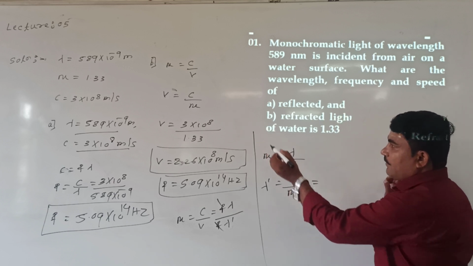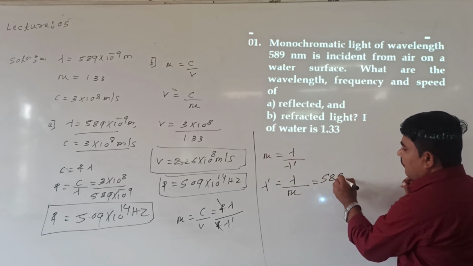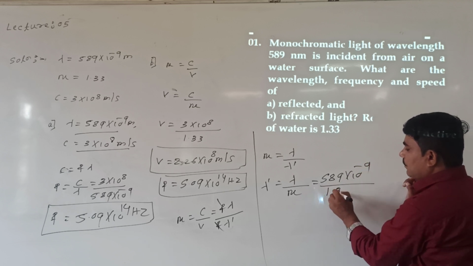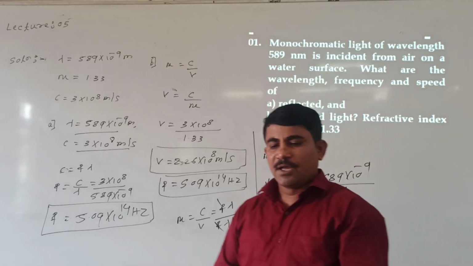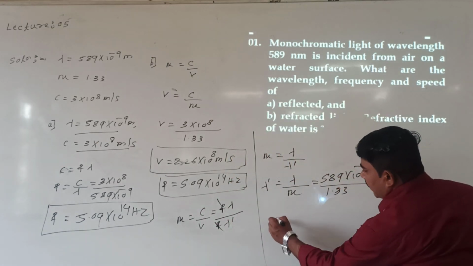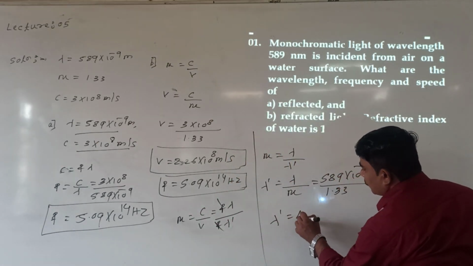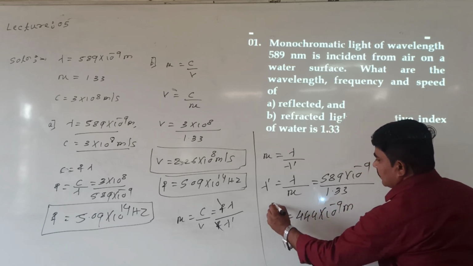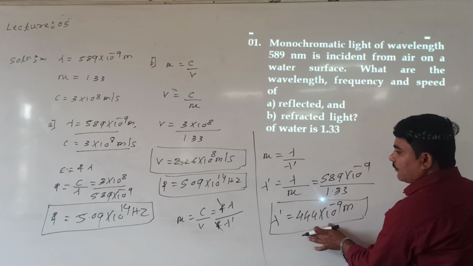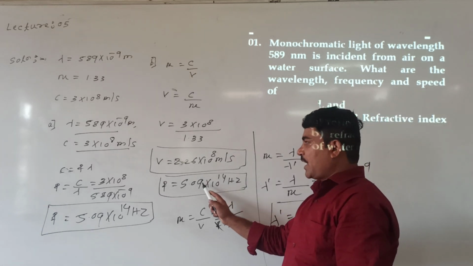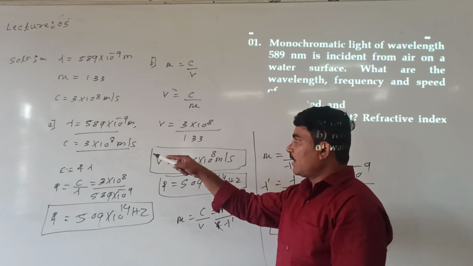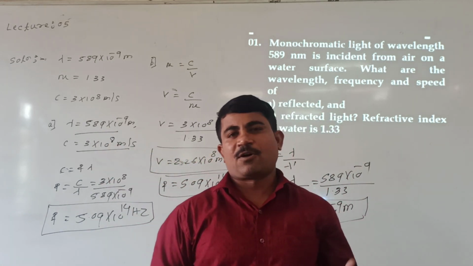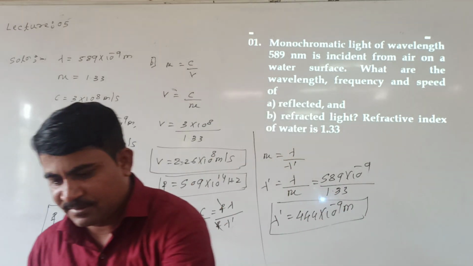Lambda, how much? Already given 589. 589 into 10 raised to minus 9 divided by mu, which is equal to 1.33. Then from this we are getting wavelength of the order lambda dash is equal to 444 nanometer. Nano means 10 raised to minus 9 meter. This is wavelength during refraction, frequency during refraction, speed during refraction. During refraction, this is wavelength, this is speed, and this is frequency. Copy it. Let us move to the next numerical.